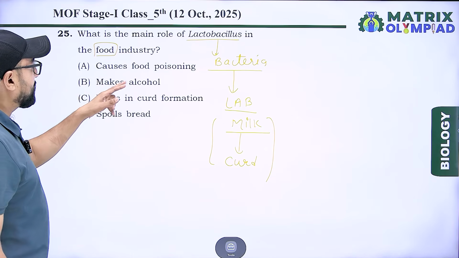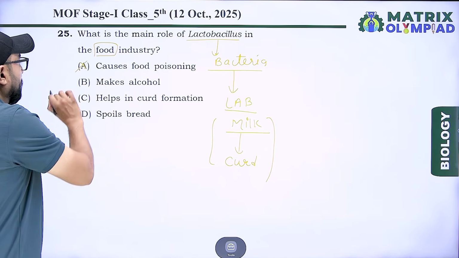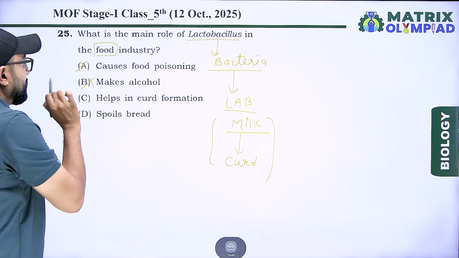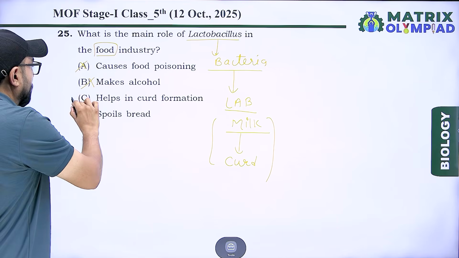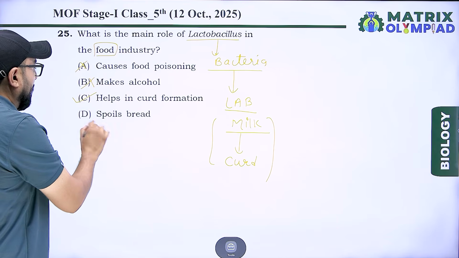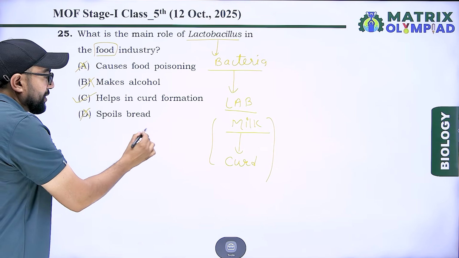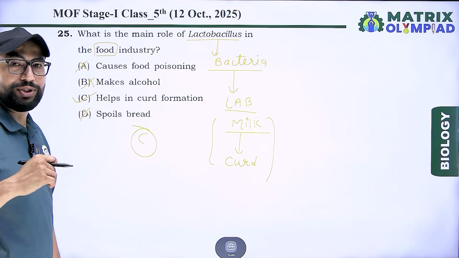First option is cause food poisoning, that is wrong. Make alcohol, that is wrong. Help in curd formation, right. Spoil bread, that is wrong. So option C is correct for this question.